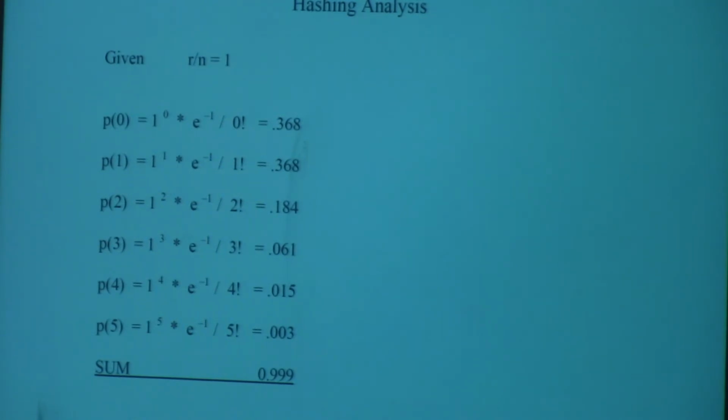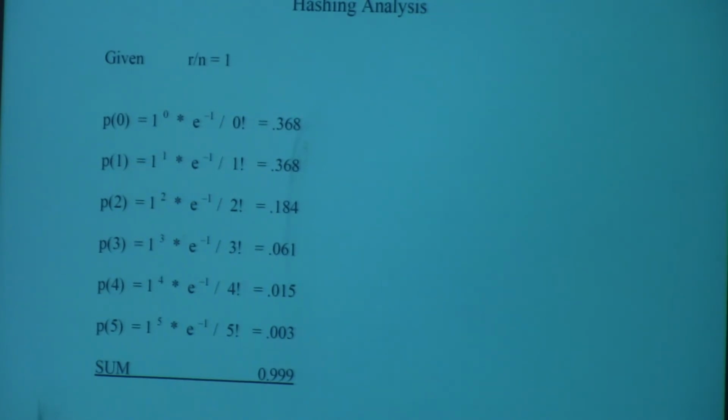So the question is, and I wanted to ask you that question first, so then I can ask you the next question: what is the length of the average chain? I don't want an answer. I want a formula. What is the length of the average chain? Well, the average chain is going to be how many? I said I had 1,000 records, right? So it's going to be 1,000 divided by 1,000 minus 368.